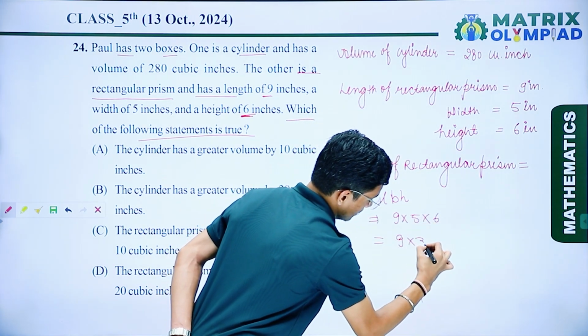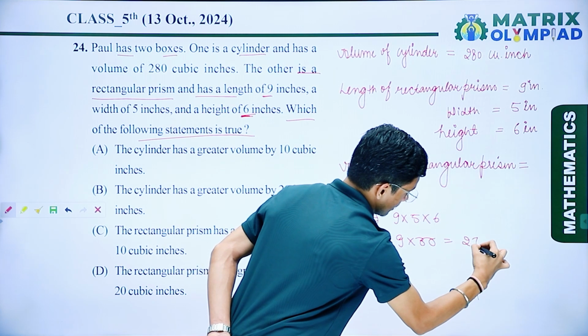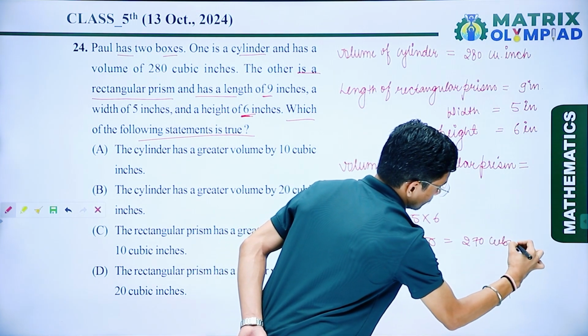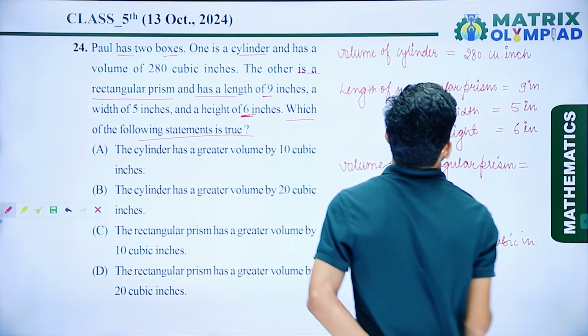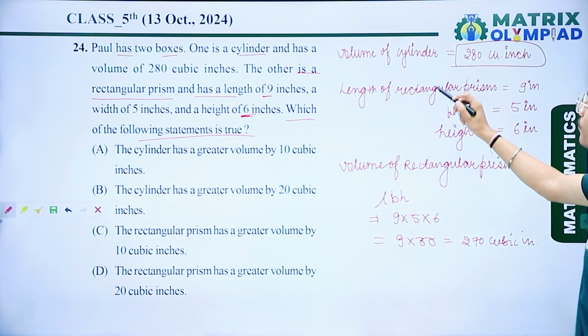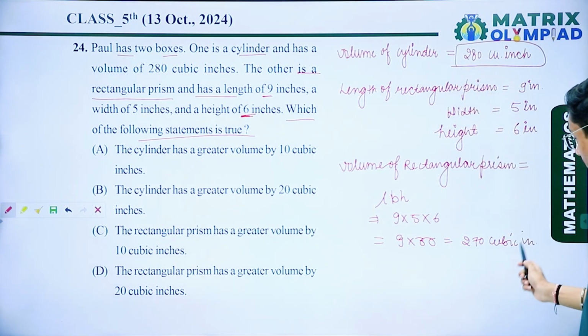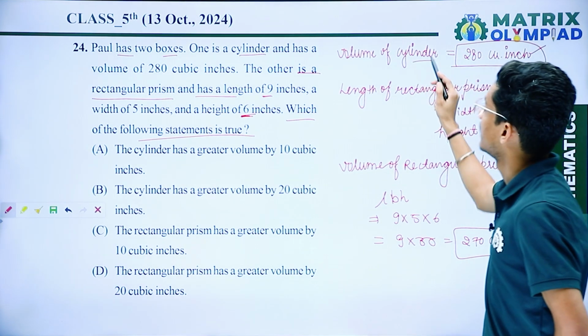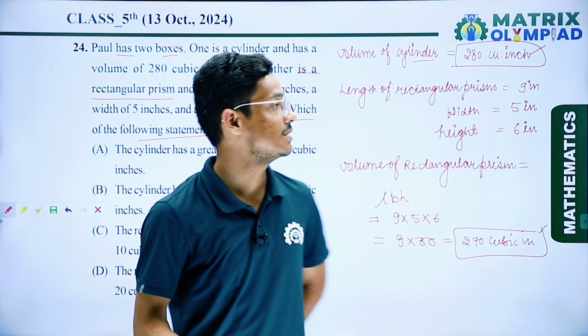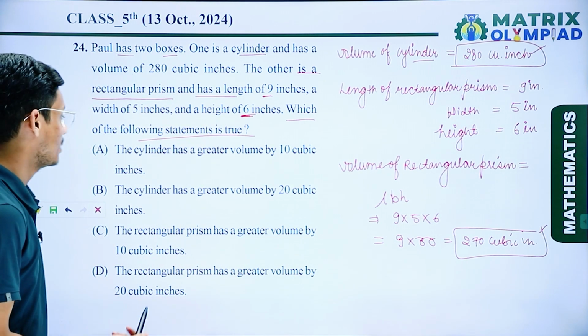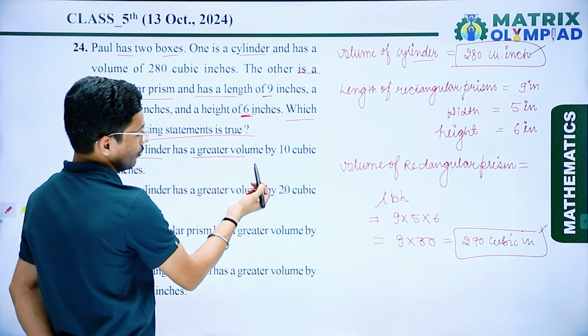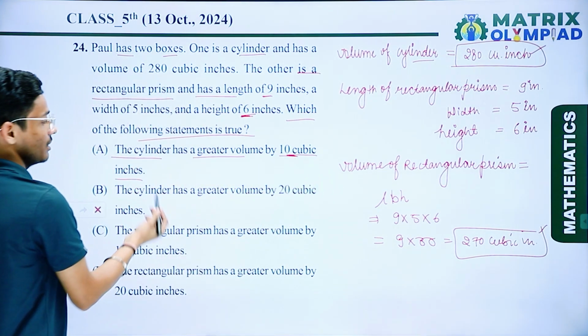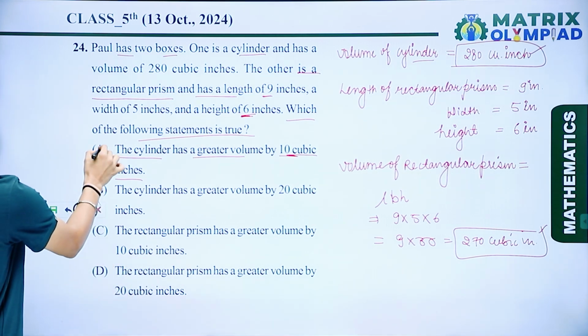So 9 multiply 30, that is 270 cubic inch. So here we have given 280 cubic inch for volume of cylinder and volume of rectangular prism is 270. So if I compare these, I can say that volume of cylinder is greater, and it is greater by 10 cubic inch. So the cylinder has greater volume by 10 cubic inch. So here option number A is the correct answer.